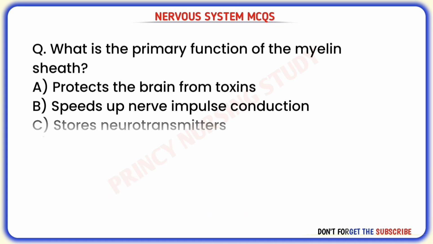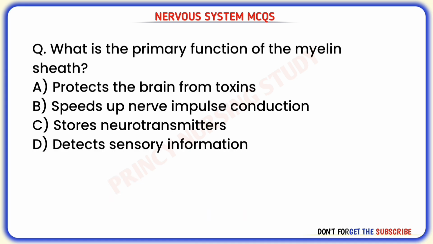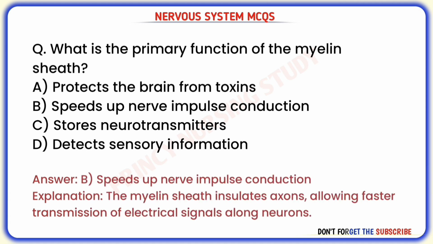Next question. What is the primary function of the myelin sheath? Correct answer is B. Speeds up nerve impulse conduction. The myelin sheath insulates axons, allowing faster transmission of electrical signals along neurons.